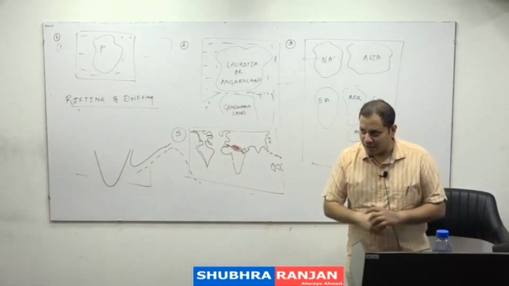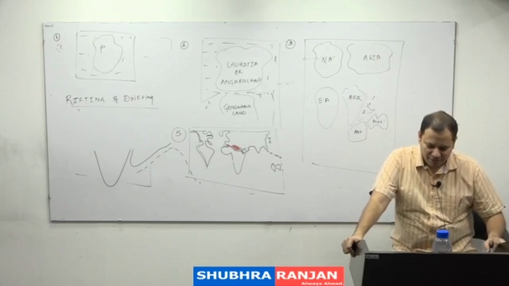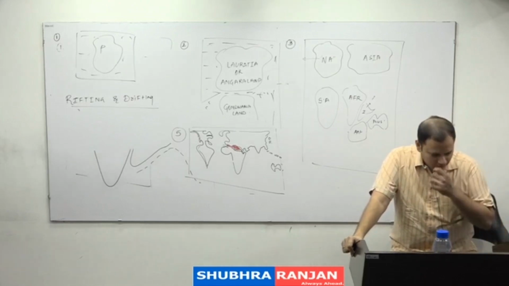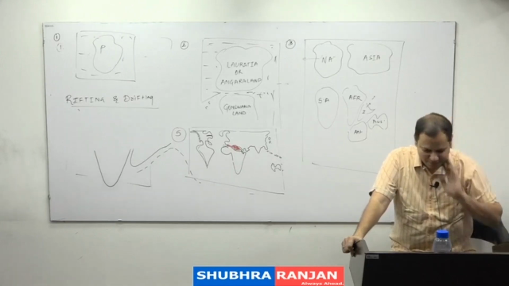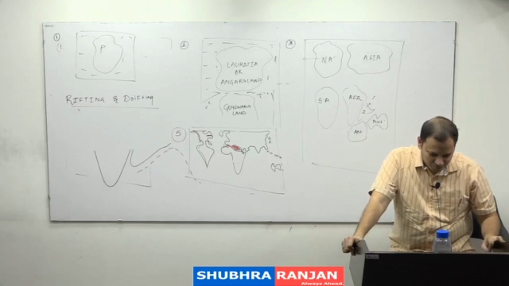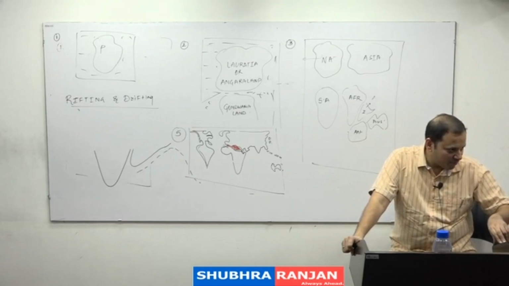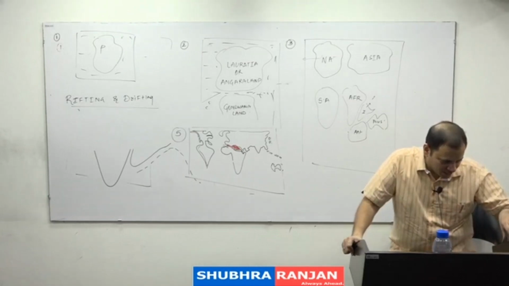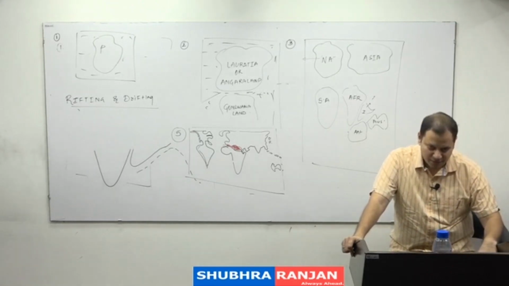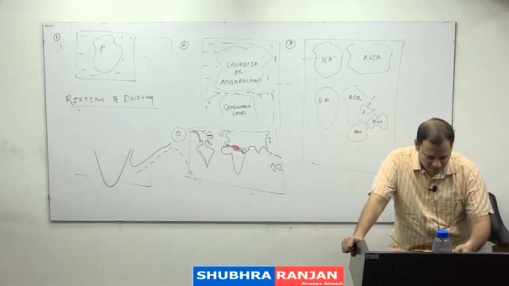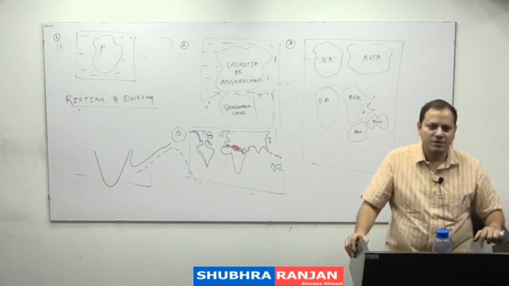Rifting matlab toot jana, and drifting of the continents, which has given rise to present day arrangement of the continents, as well as changes in the climatic regions of the world.